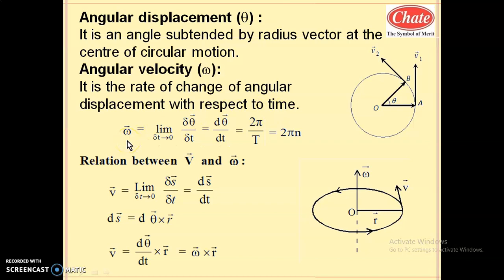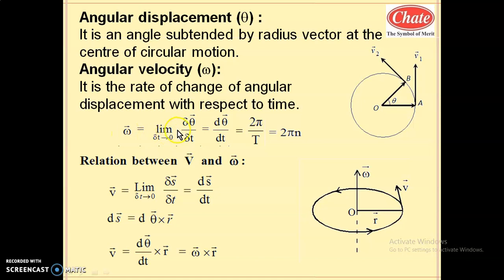So what is angular velocity? Angular velocity is the limit as delta t tends to 0. It means even though the time is very small, the angle described in that small time is also small, divided by that small time. So this limit shows that in an infinitely small time, the angular displacement divided by the time is also angular velocity.